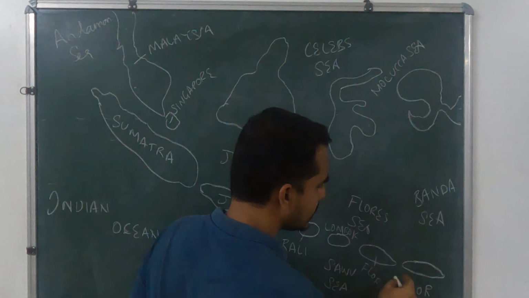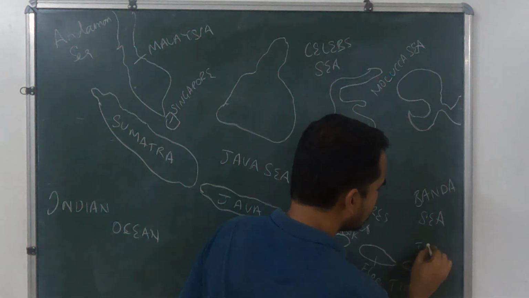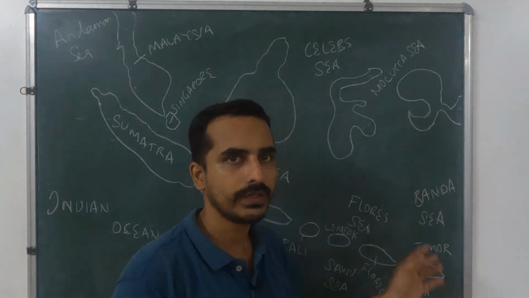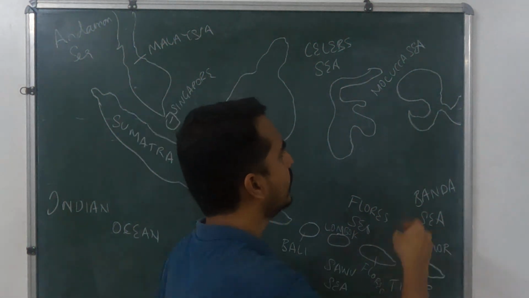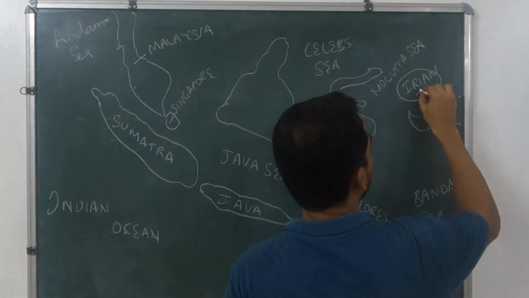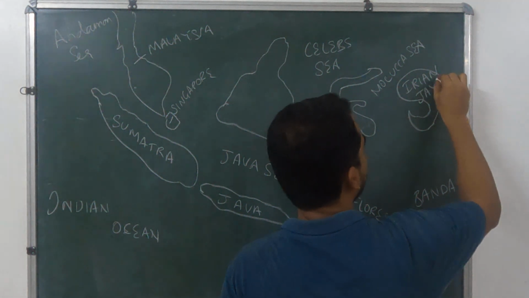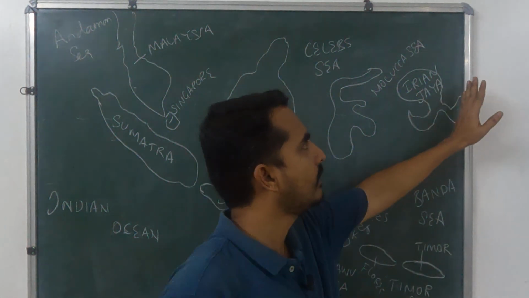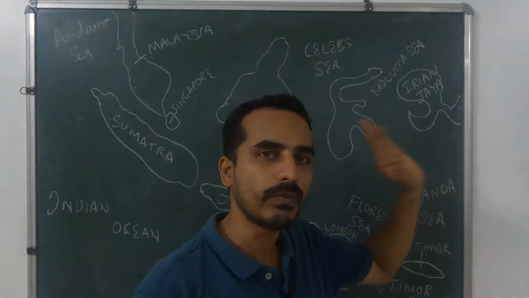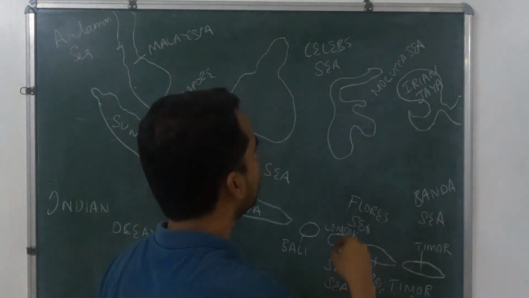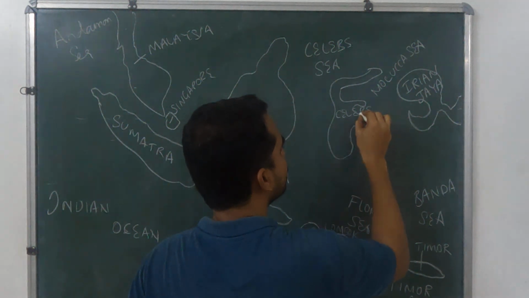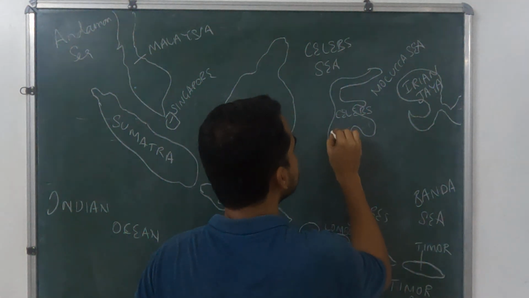So that is Flores Sea, and it is Timor, and in the Timor island the western Timor is part of Indonesia, and the eastern part is another country. Okay, and here in this island this is a province called Irian Jaya. Okay, and after this the island extends, and that is another country, Papua New Guinea. Okay, and here it is Celebes island. They call it Sulawesi.